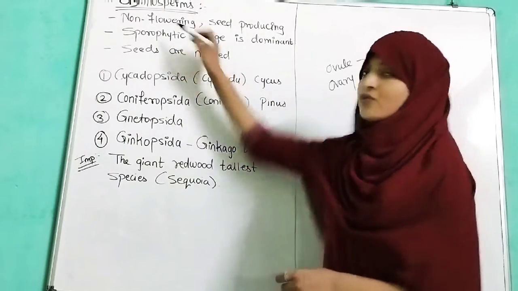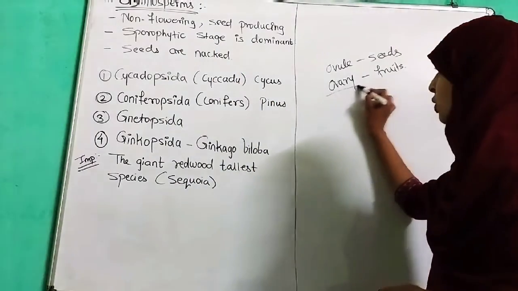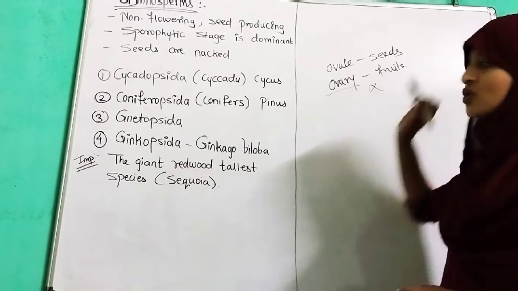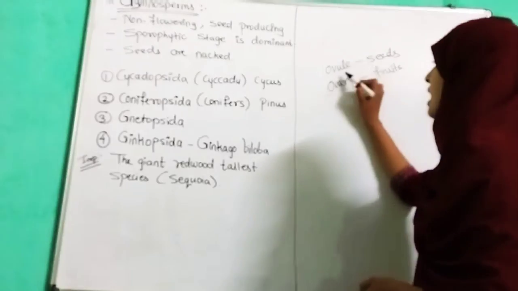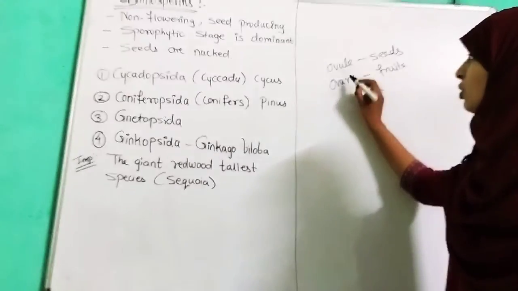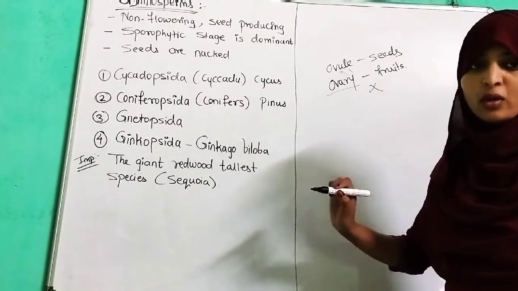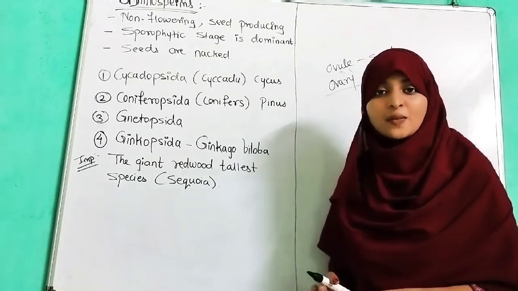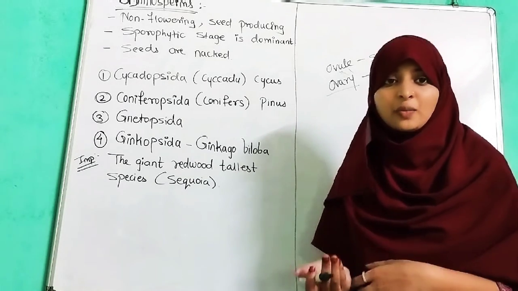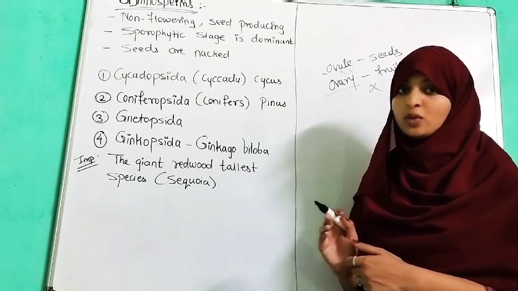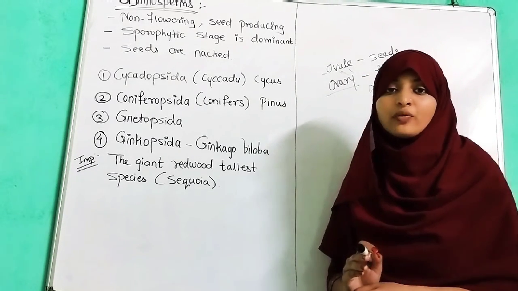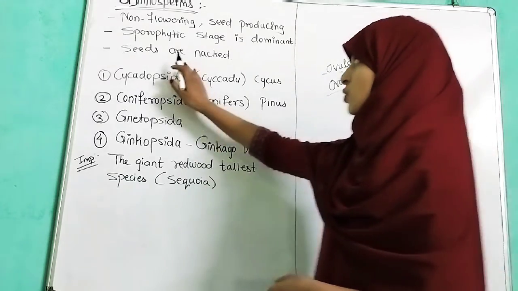But in the case of gymnosperms, there is no ovary, so there is no chance of producing fruit. So they are non-flowering plants, and there is no ovary, meaning no ovule. So the seed is present, but the seed is not prepared from ovules, because there is no ovary and no ovules in gymnosperms.